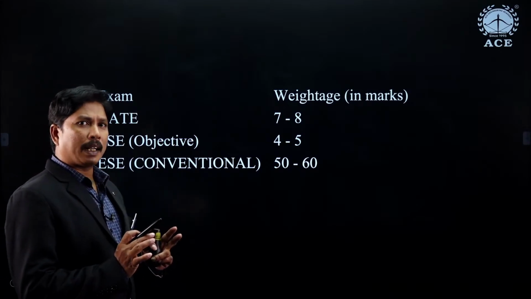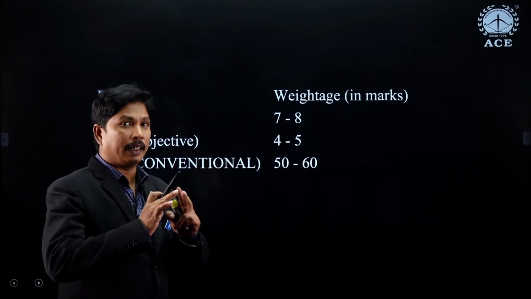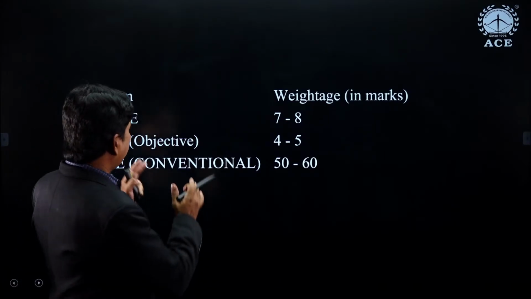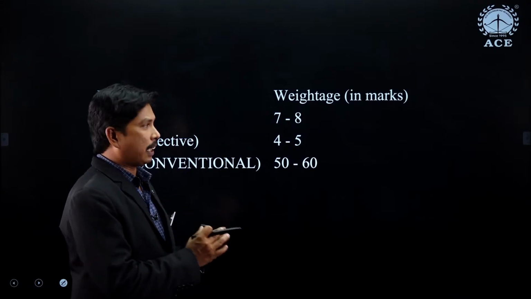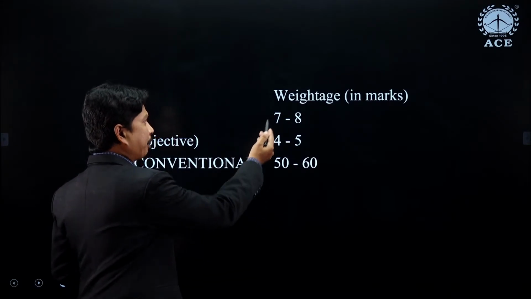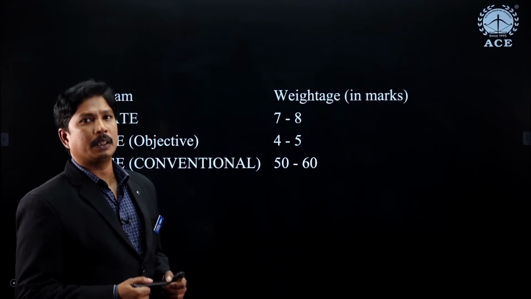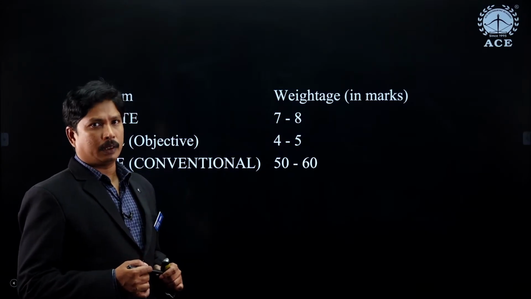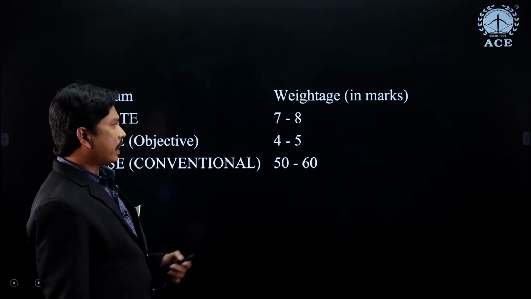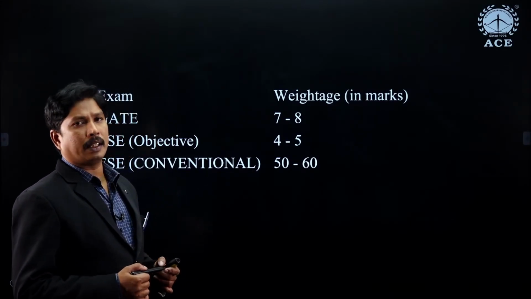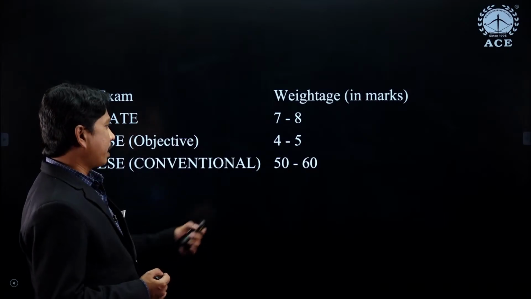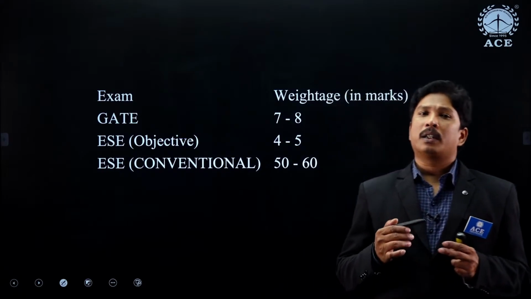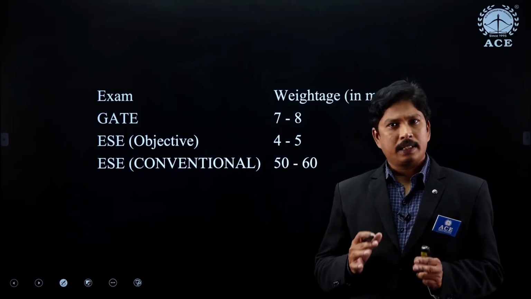Now coming to individual weightage of only power system analysis, clear? In entire power systems, we are getting approximately 13 to 16 marks. But whereas in only power system analysis or faults and stability, we are expecting 7 to 8 marks. A minimum of 7 and a maximum of 8 we can expect. Sometimes it may be 10 also. Right? And in engineering services objective, we can expect a minimum of 4 questions and a maximum of 5 questions. And in conventional, we are expecting up to 50 to 60 marks. So this is the experience of the last 20 to 30 years. We are getting continuously this type of marks.